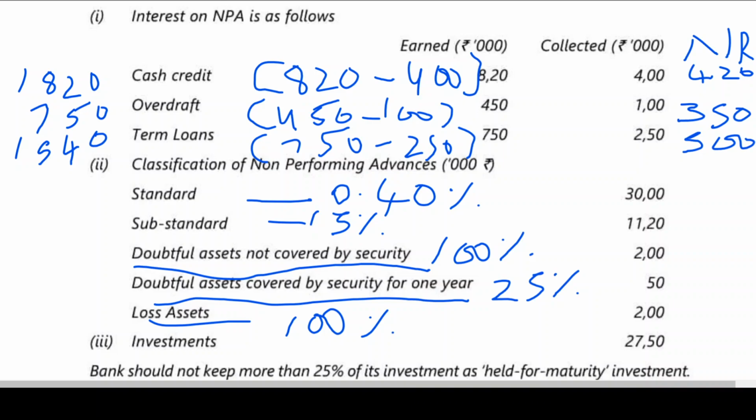So it is not going to affect your credit rating. If your advance given by the bank is being considered as an NPA, tomorrow nobody is going to give you a loan, because they will look at the credit scoring and credit rating, and that rating will be severely affected.